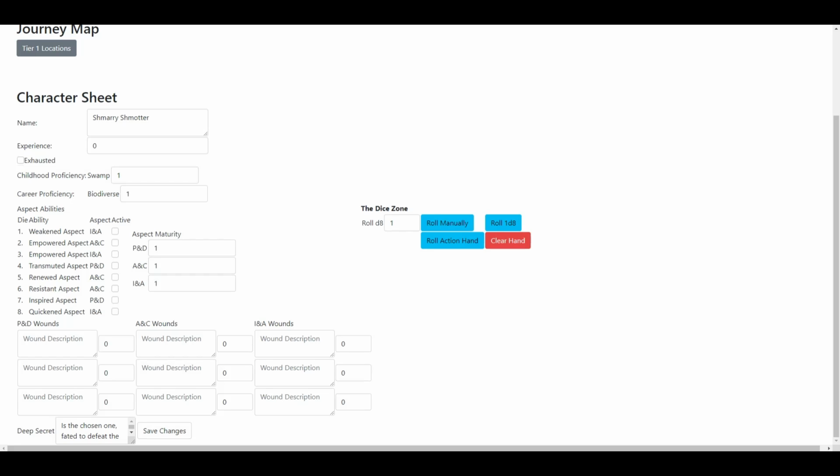That's all for the character. It's certainly the most involved part of this game, but it's one of the most important parts. In the next section, we will talk about resolving encounters.